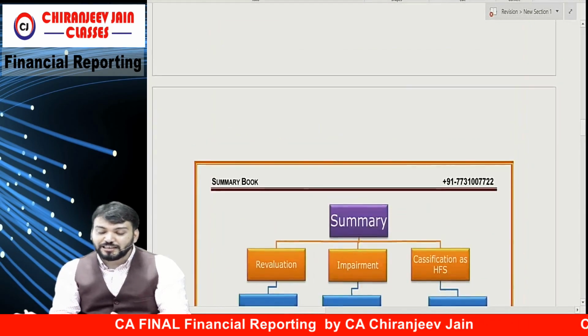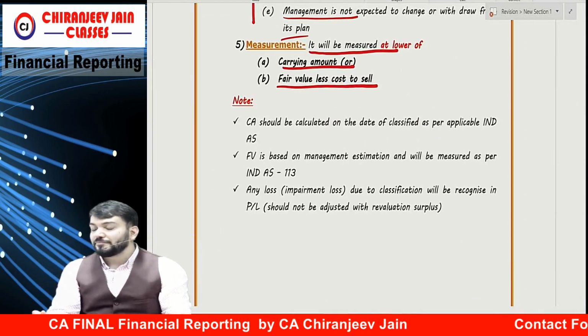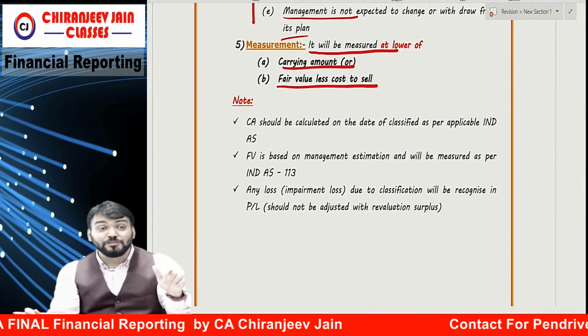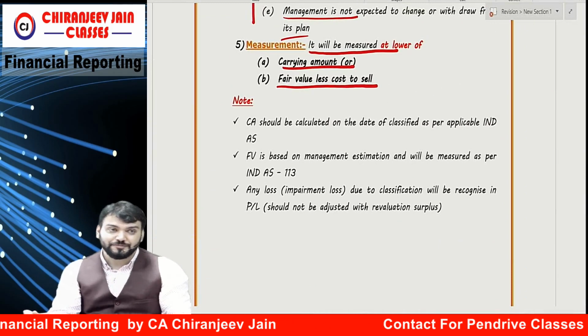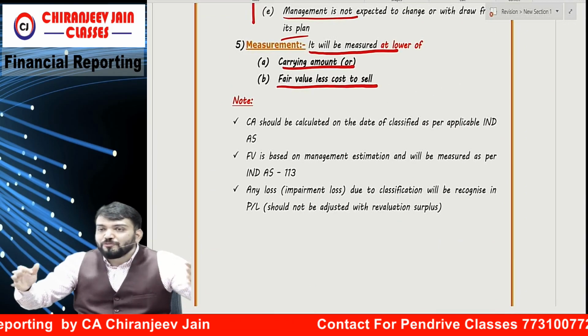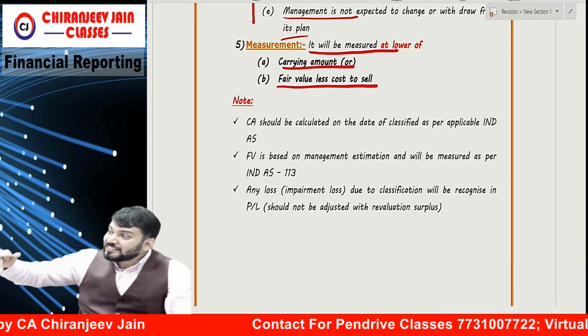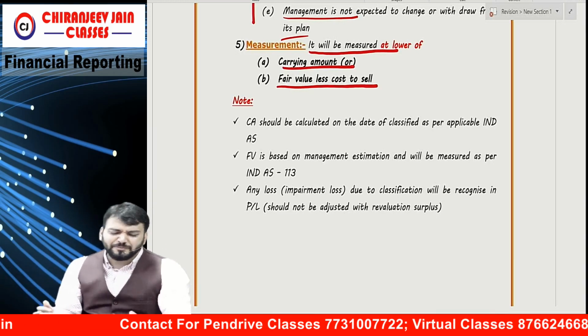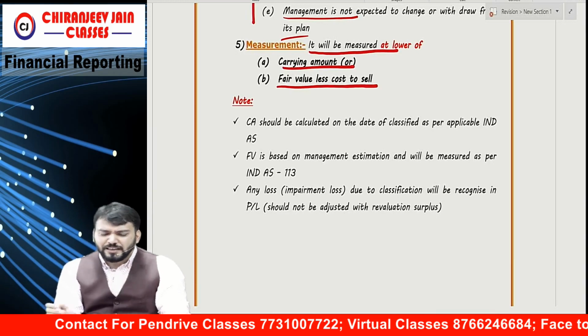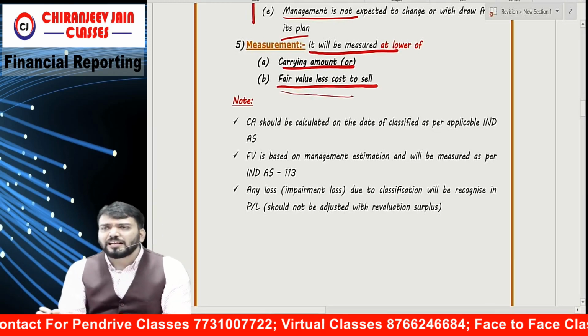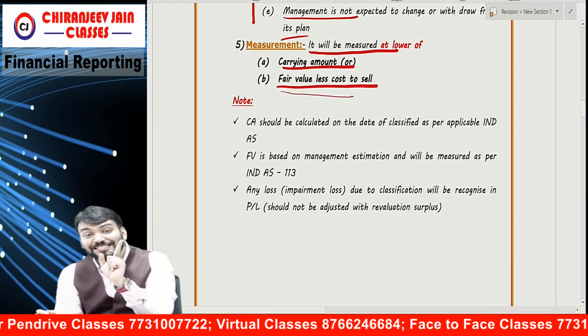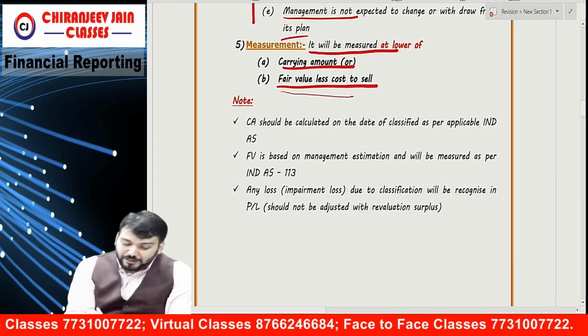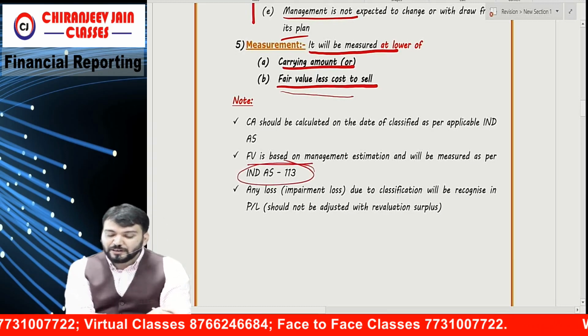Very interesting question. That was a very good question. And SM Institute started creating that type of question. Means only overall study will not do in exam. You have to understand the depth of the chapter. Have you understood this now? Now it becomes simple once I have explained this. This fair value less cost to sell is as per 113. That is already written somewhere. Fair value is measured as per 113.